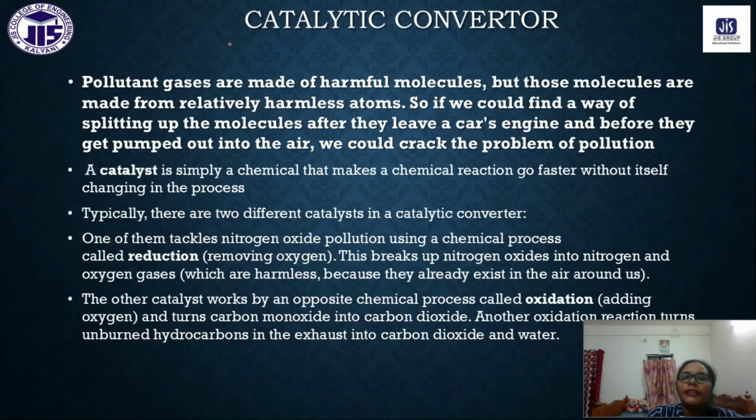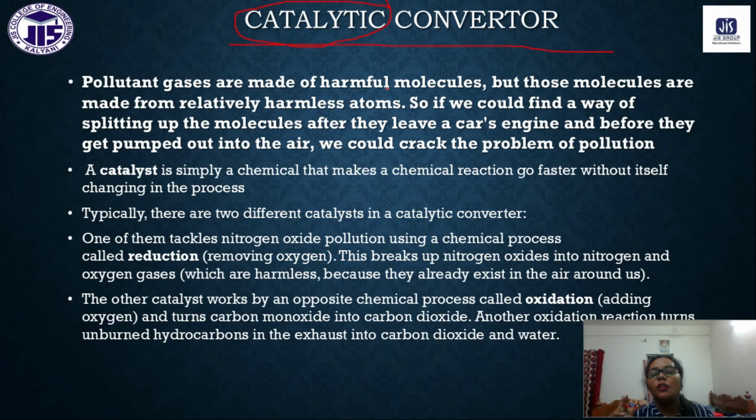And the last one is the catalytic converter. Generally, we have a catalytic converter in any automobile engine, in any car. We use this term catalytic. Why catalytic? Because in this catalytic converter there will be two types of catalyst.